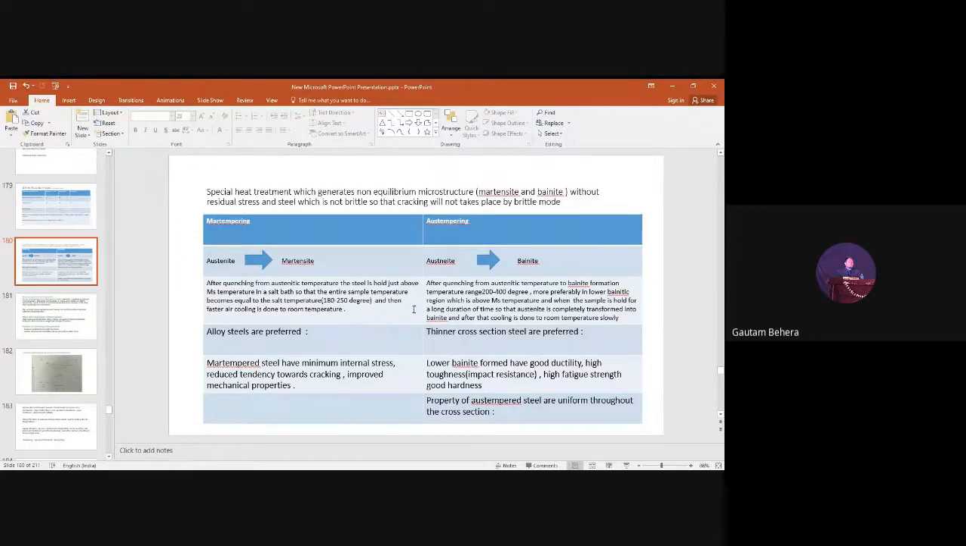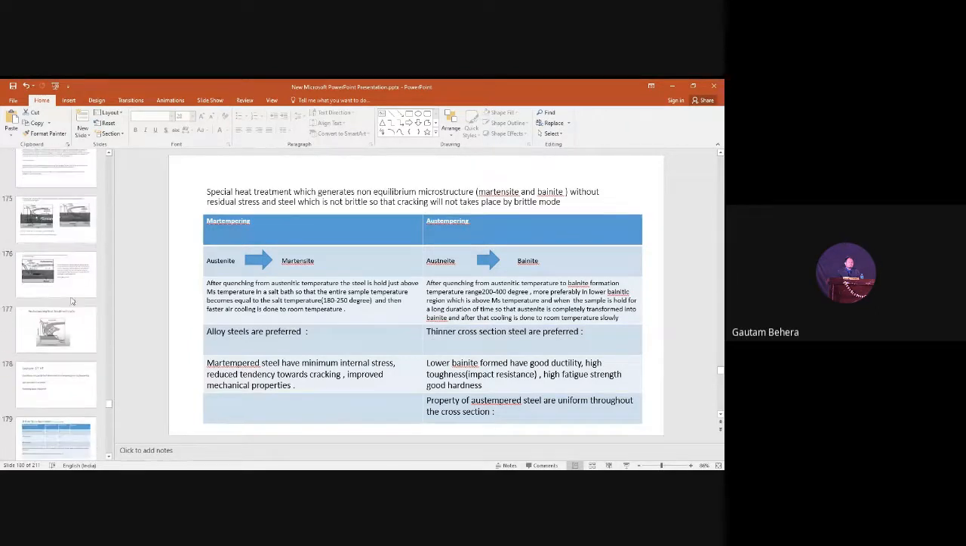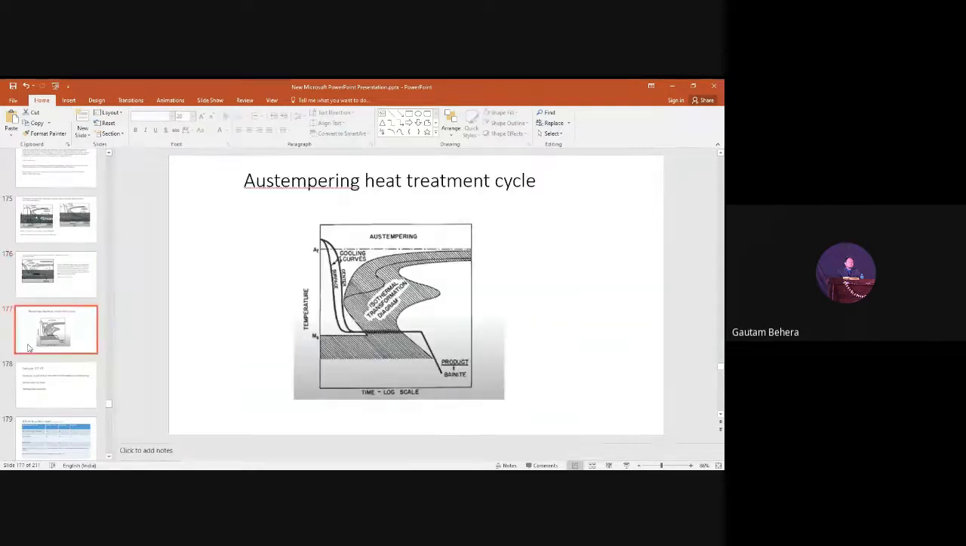Now you can see for austempering, thinner cross section steels are preferred. Can you people answer this one? Already we have discussed this one in the previous class. Why are thinner cross section steels preferred for austempering? Okay, let me show. This is the image.